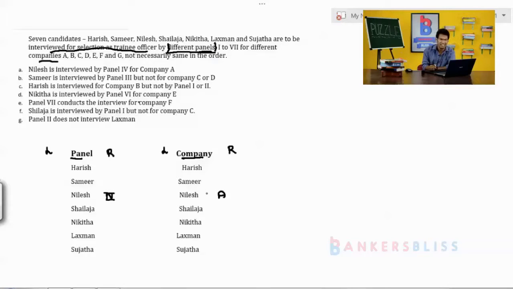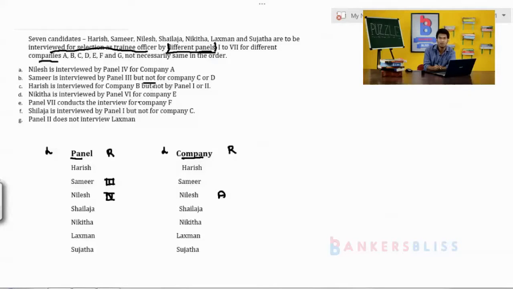Is it simple? Yeah. Next one, Samir is interviewed by panel 3rd. Here panel is the heading. Where is Samir? Samir is here, and Samir is interviewed by panel 3rd. Why am I writing this? Because it relates to positive information about this person. Is it finished? Next, but not for company C or D. Look here, when we have terminology like not, does not, no, we have to consider it as negative information.